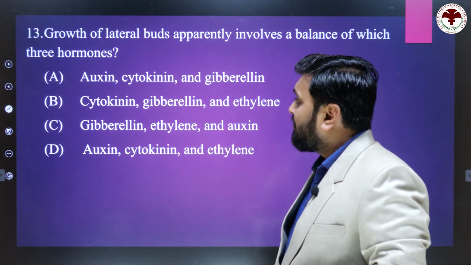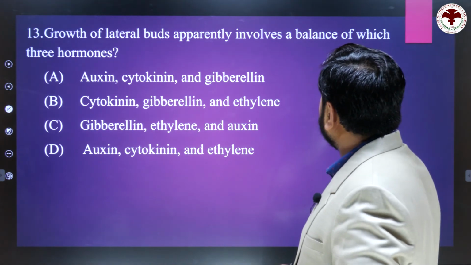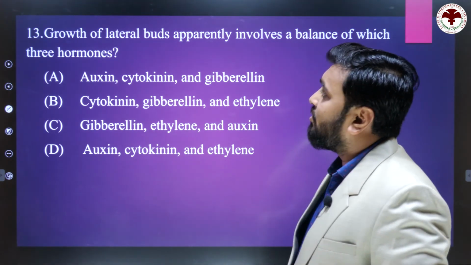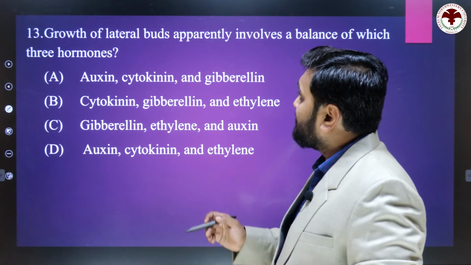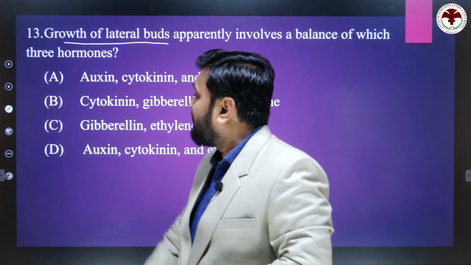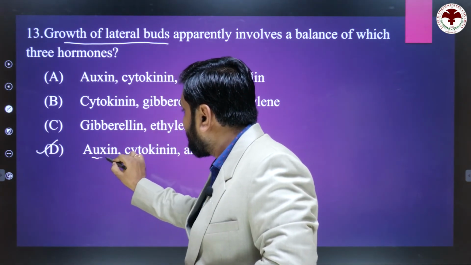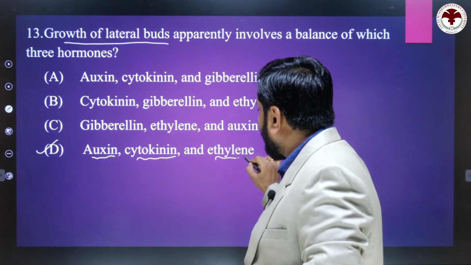Next, growth of lateral buds apparently involves a balance of which three hormones? It means which three hormones are responsible for the growth of lateral bud? So the right answer is D, auxin, cytokinin and ethylene.